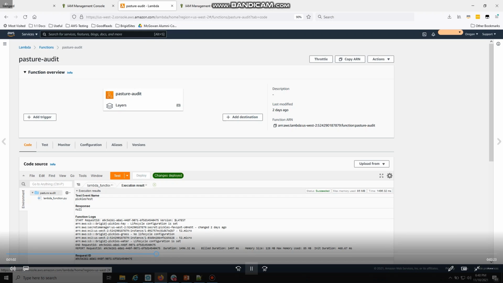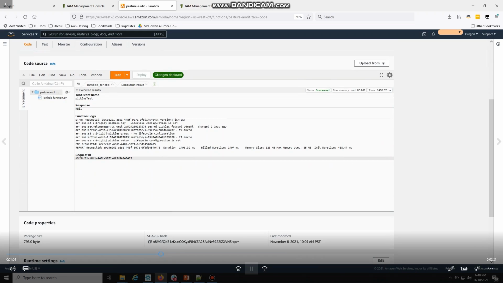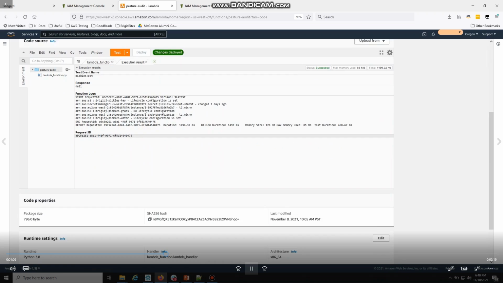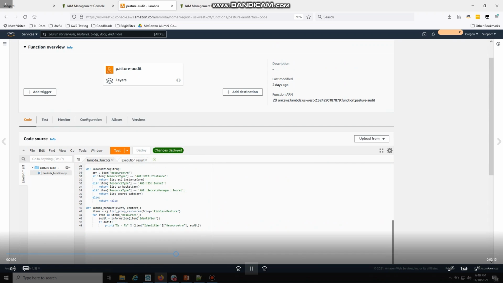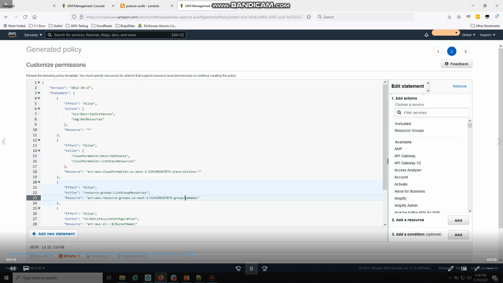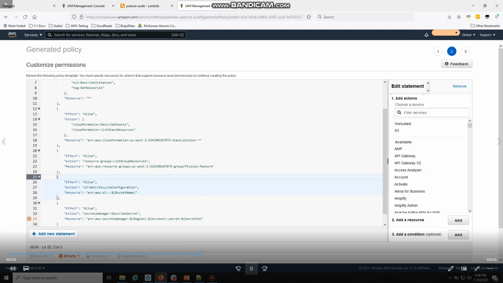I'm going over to my Lambda function now because I had specified a resource group that Pickles uses based on tags and all the resources in there. And I want to make sure the name matches. And sure enough, yep, I'm going to grab Pickles pasture and put it in my policy. And so instead of a template group name, and you can kind of see as I fill it out, the errors go away.